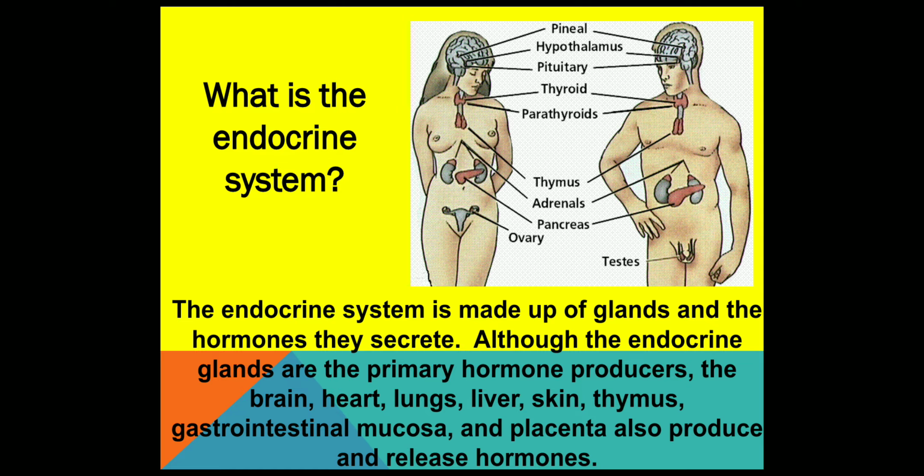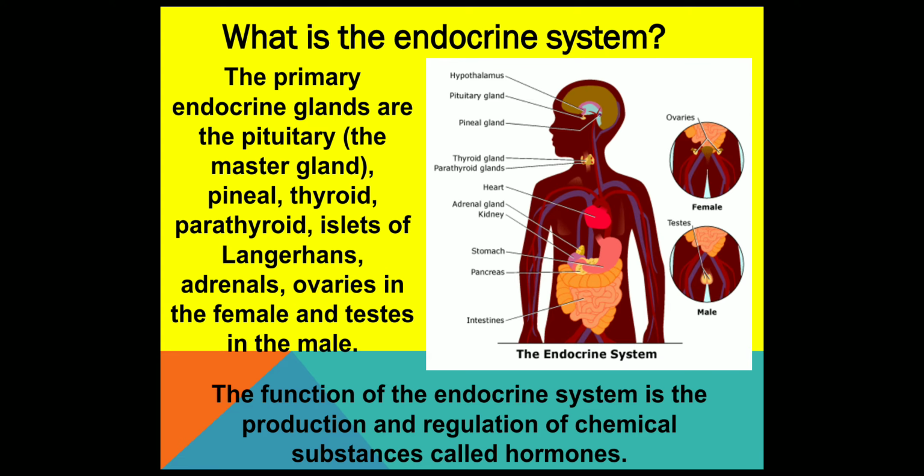So the endocrine gland system is made up of glands that secrete hormones. Although the endocrine glands are primary hormone producers, the brain, heart, lungs, liver, skin, thymus, gastrointestinal mucosa, and placenta also produce and release hormones. See, these many types of hormones, when they are secreted, then only the gland will work properly.